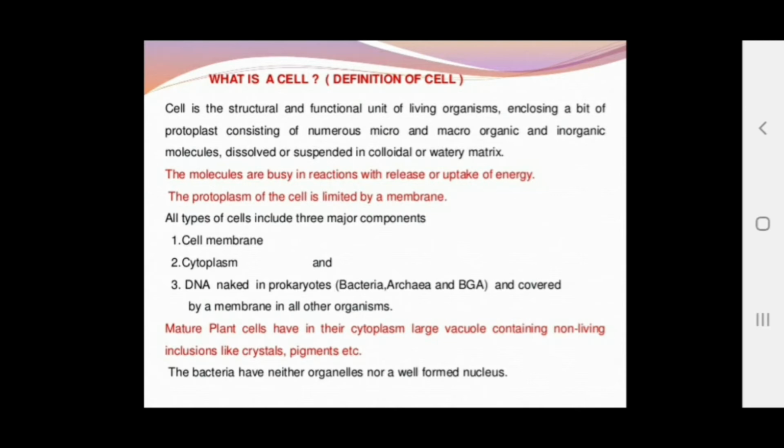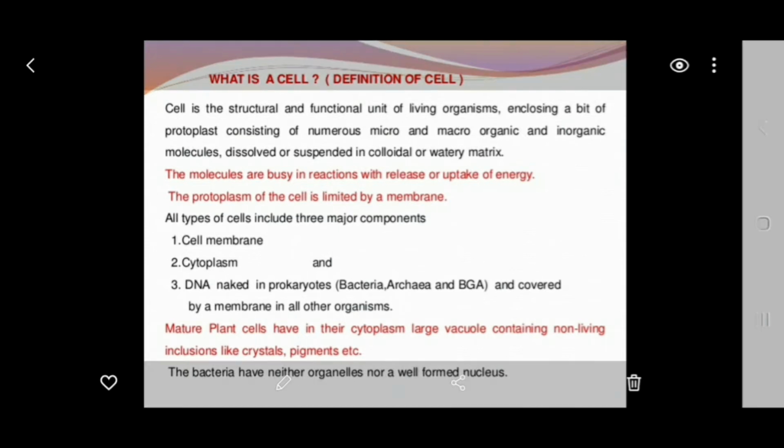The protoplasm of the cell is limited by the membrane. The content inside the membrane is called protoplasm. All types of cells include three major components: the cell membrane, or plasma membrane, the cytoplasm, and the nucleus.